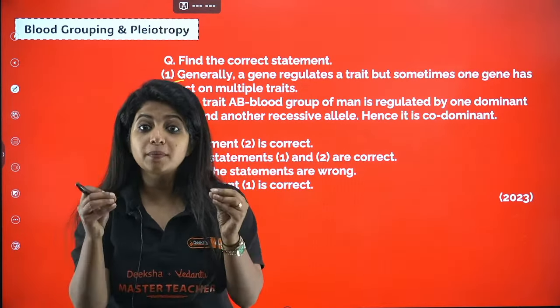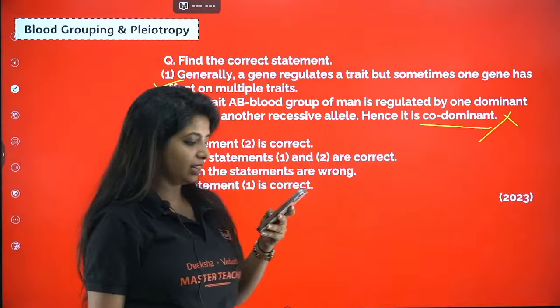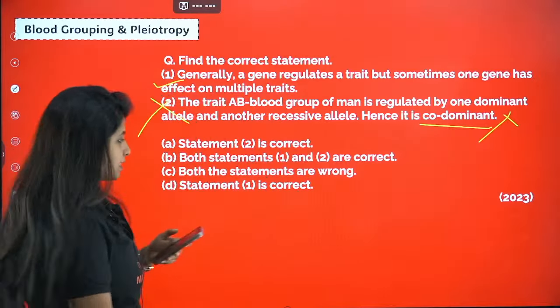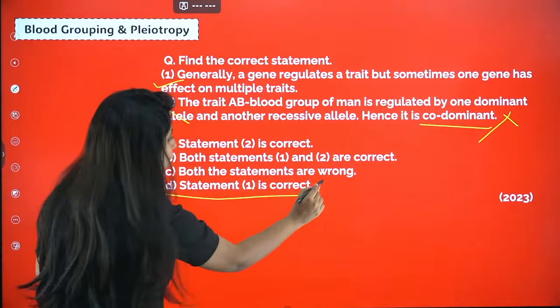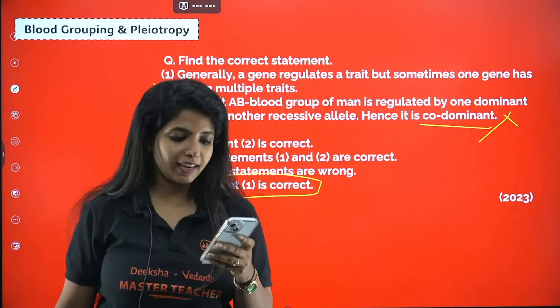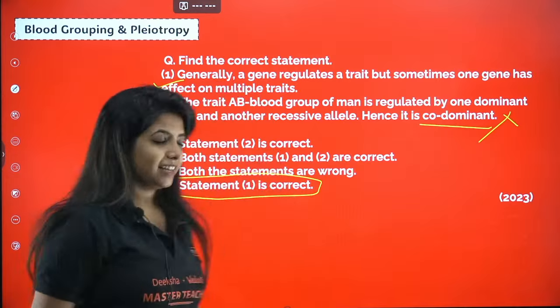Now you're saying D. Winter, Luna, Chandrakant, Subhash, Dinesh, everyone? Yes, the answer for this question is what? D. Statement 1 is correct. So were you waiting for me to answer? Okay, it is D. Cool.